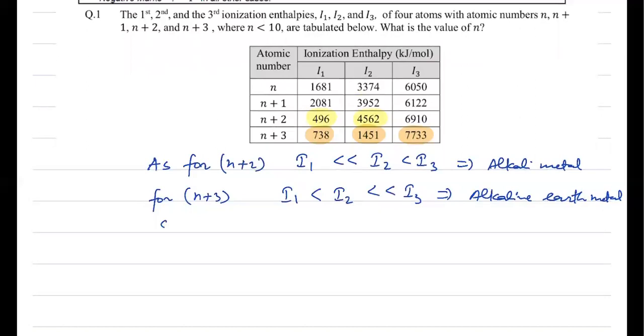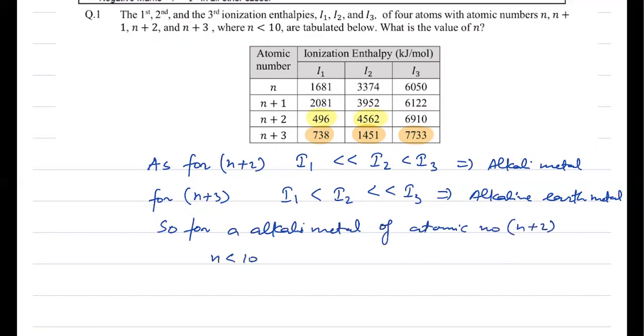So for an alkali metal of atomic number n plus 2 and n less than 10, n plus 2 can be either lithium or sodium. So n plus 2 can be either 3 or 11. This is for lithium and this is for sodium.